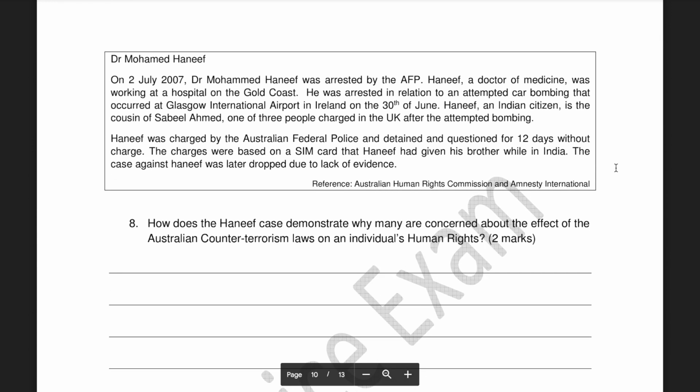In this case, you would be looking at the fact that, for one, Dr. Hanif was detained and questioned for 12 days without charge, which goes against our human rights regarding detention. And then finally, the charges that were made were based on a SIM card in a different country, which really doesn't connect into Australia's jurisdiction necessarily.